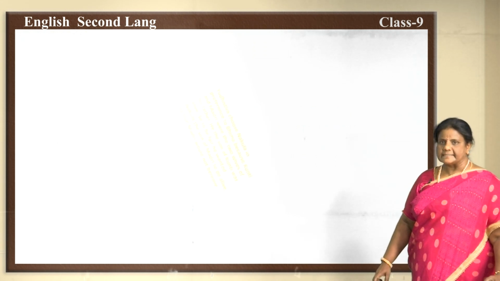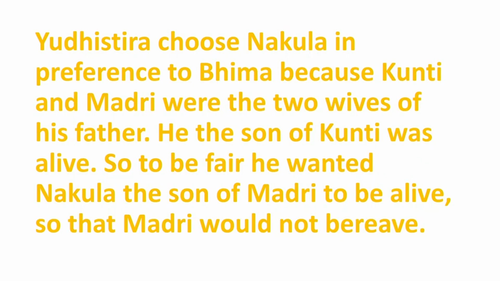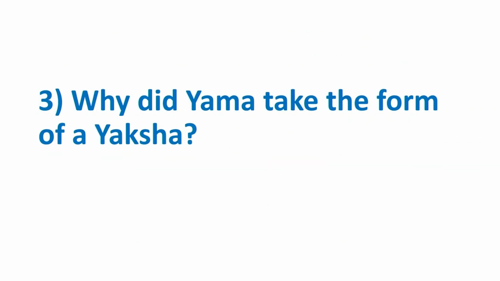The answer is, Yudhishthira chose Nakula in preference to Bhima because Kunti and Madari were the two wives of his father. He, the son of Kunti, was alive. So, to be fair, he wanted Nakula, the son of Madari, to be alive so that Madari would not be bereaved. Did you get the answer, children? What you have written, did you check it up with it? Is it correct? Okay, let's move on to the third question.